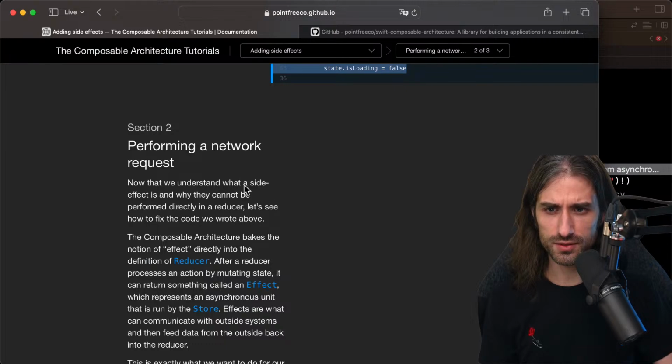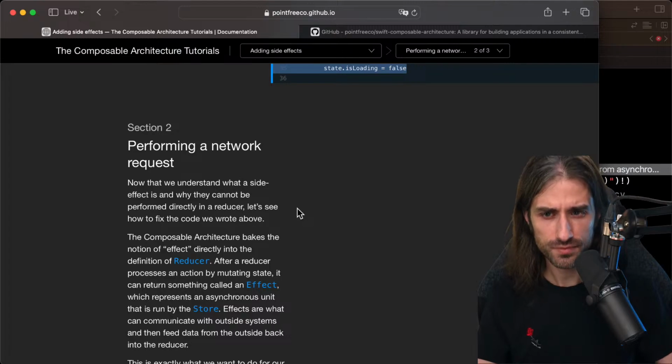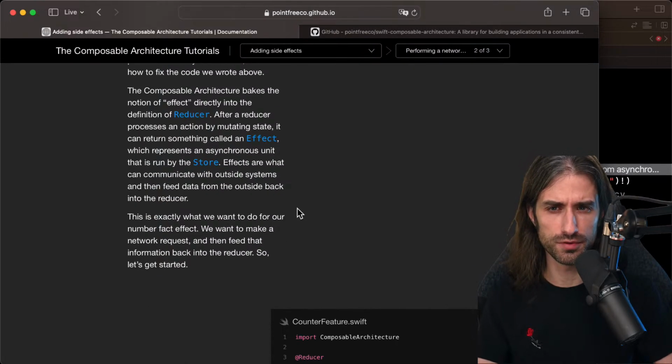Okay. So maybe I already, I'm not sure. But now that we understand what a side effect is and why they cannot be performed directly in the reducer, let's see how to fix the code we wrote above.